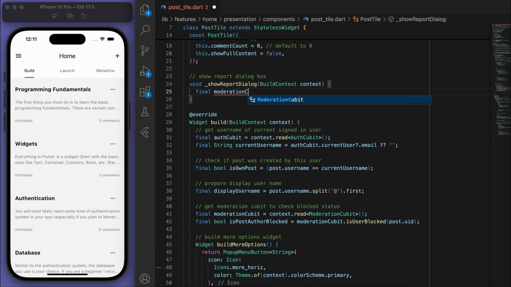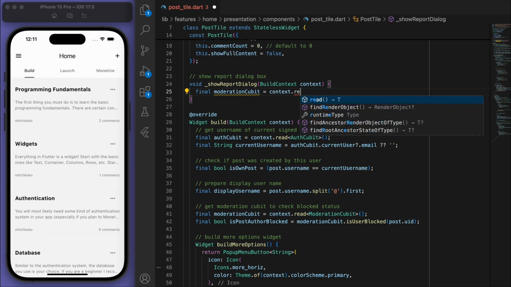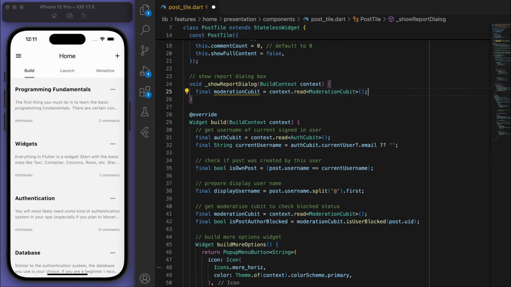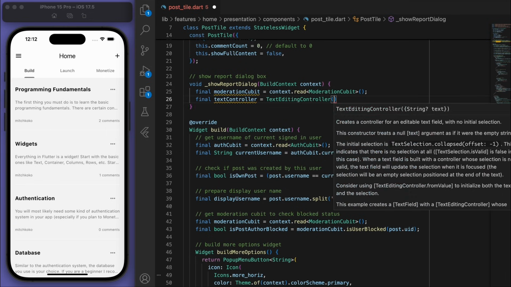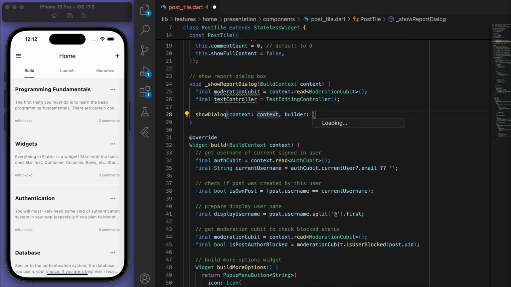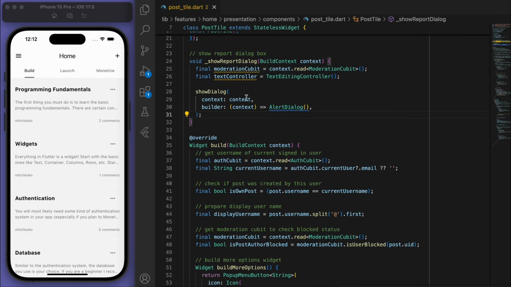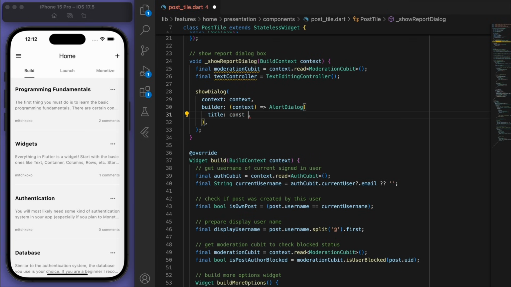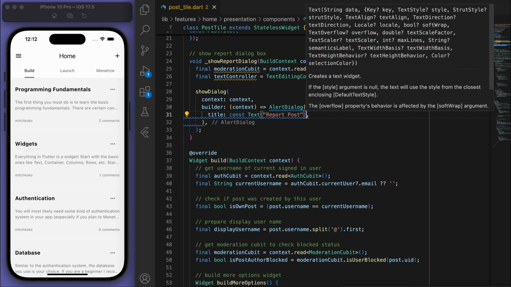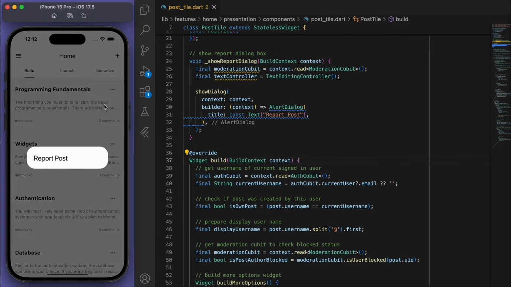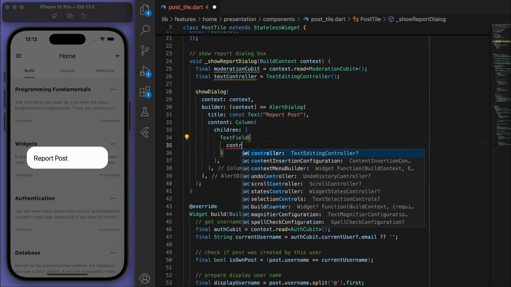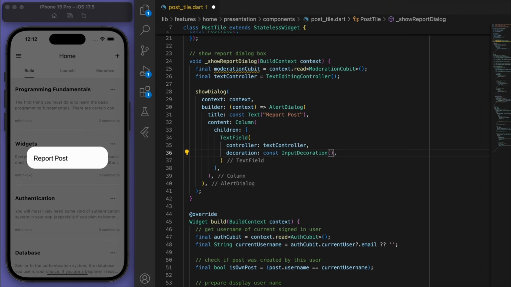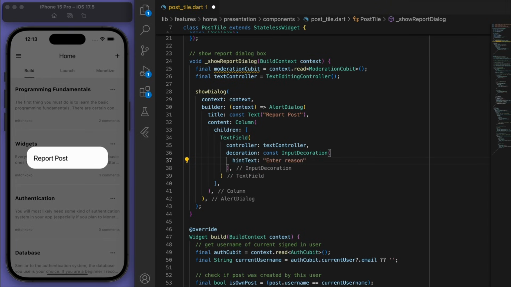Right, so let's start by getting our moderation cubit. And let's have a text controller. Let's show a dialog. And I want to include a text field so that we can get the user to enter a reason as to why they're reporting.